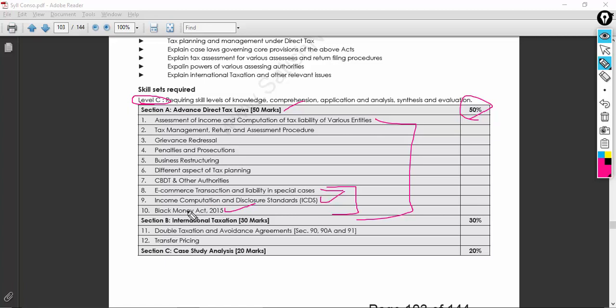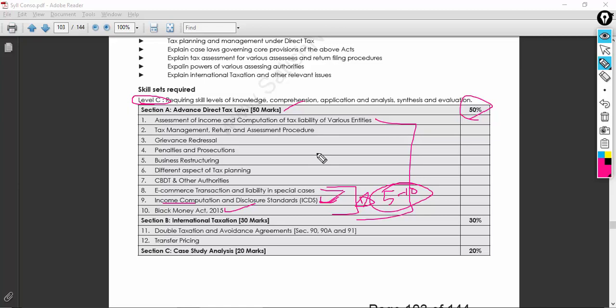So we also have the new concept, which is income computation and disclosure standards. Again, if you know a few of the standards, I think there are around 7 to 8 or 10 of them, something like that. You should be knowing those, and do not ignore these things. At least I can tell you guys, 5 to 10 marks can be easily earned in this one. It will be in your pocket if you know the very basic things I'm giving to you guys.